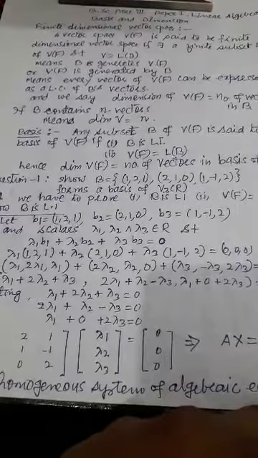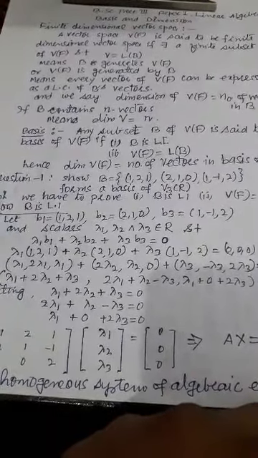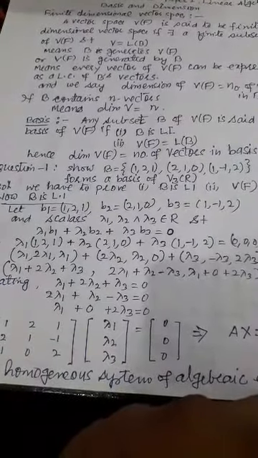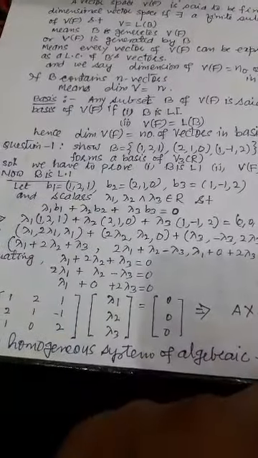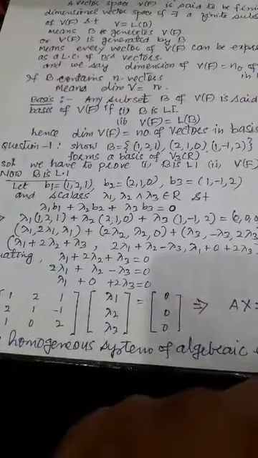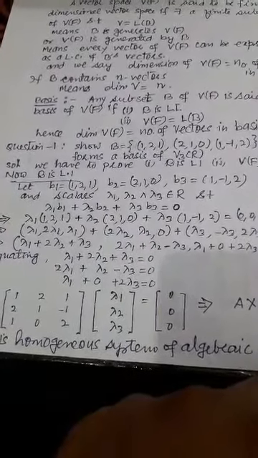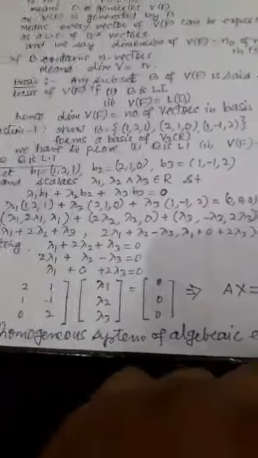It means this set B generates the vector space V. Also, we can say that the dimension of V is nothing more than the number of vectors contained in the basis of V.